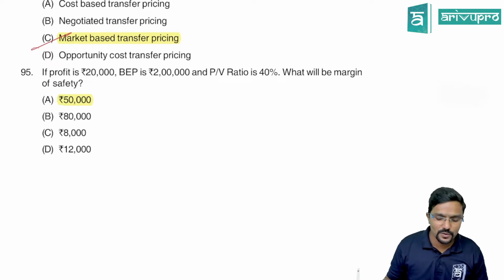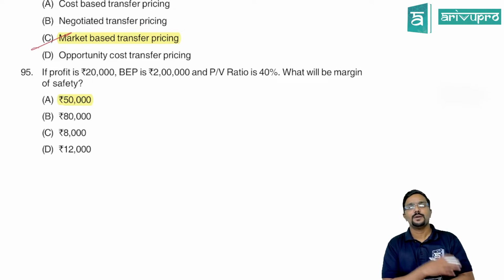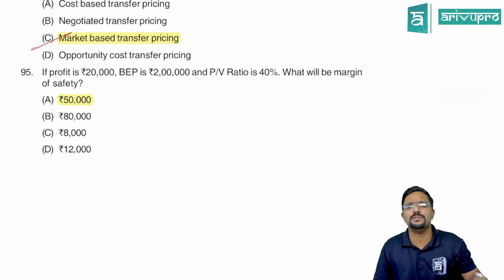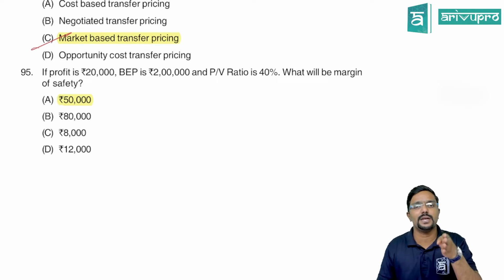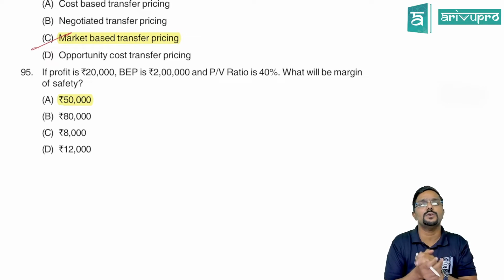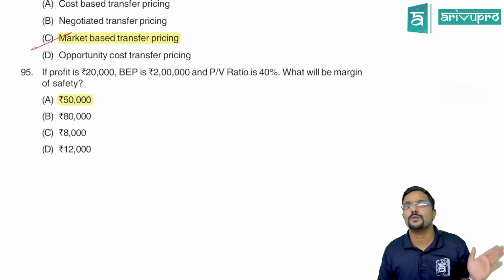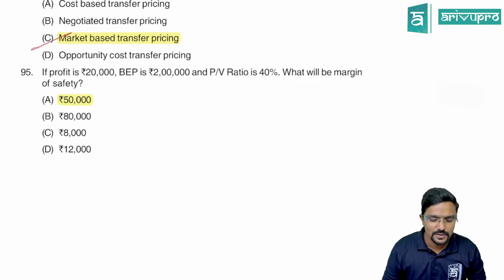So profit is 20,000. For margin of safety, profit will be equal to contribution, and we get profit only from margin of safety, because until break-even sales we never achieve profit, because at break-even point the cost will be equal to total sales.